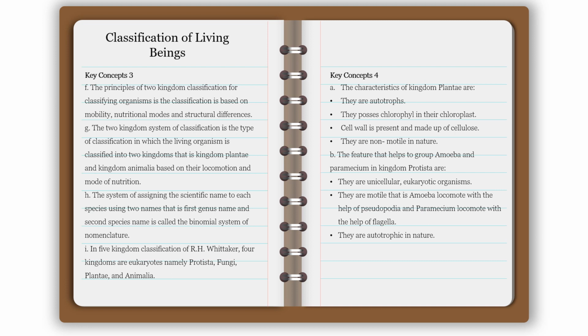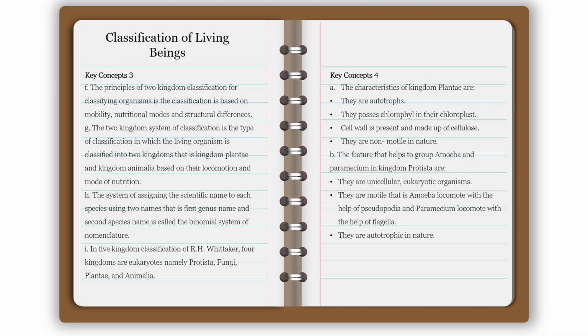H. The system of assigning a scientific name to each species using two names, that is, first the genus name and second the species name, is called the binomial system of nomenclature. I. In the five kingdom system of R. H. Whittaker, four kingdoms are eukaryotes, namely Protista, Fungi, Plantae, and Animalia.